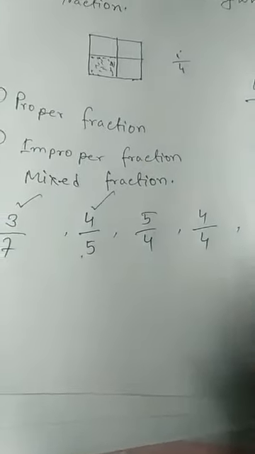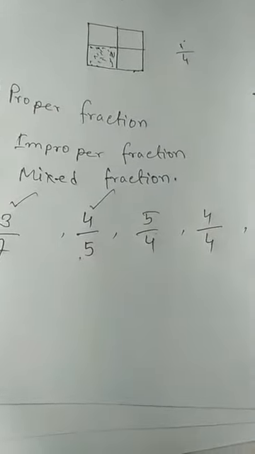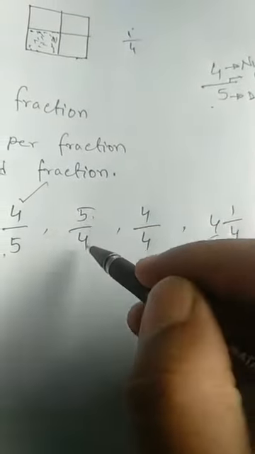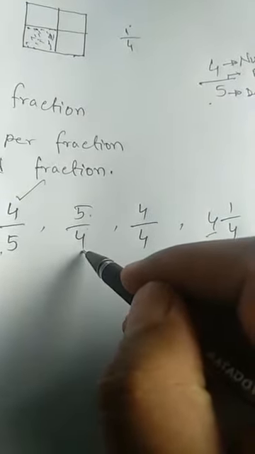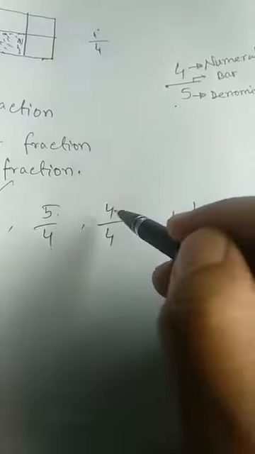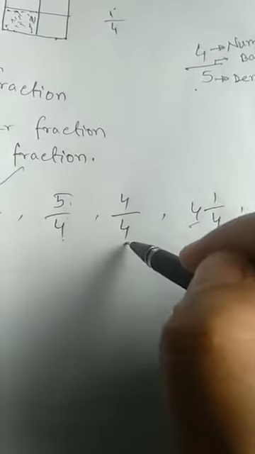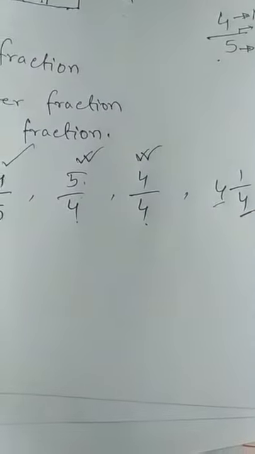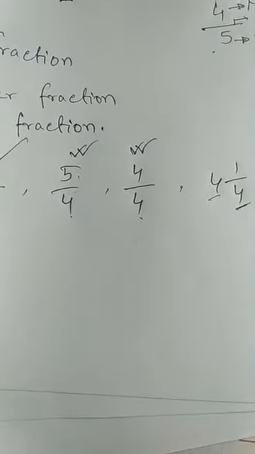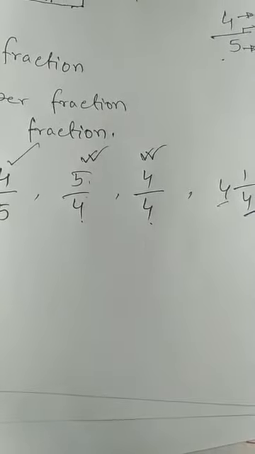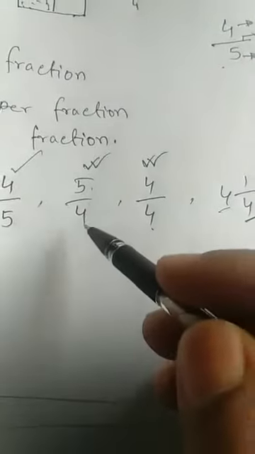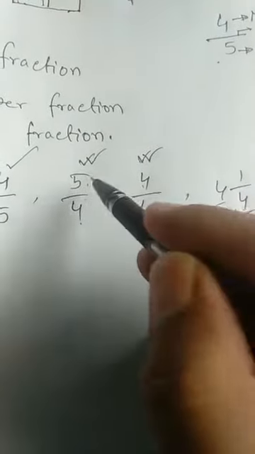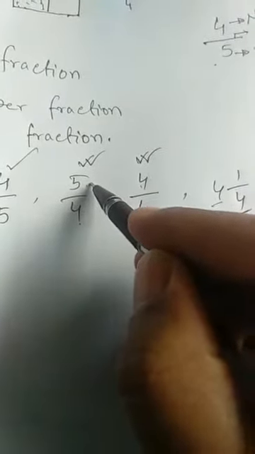Okay, now what is an improper fraction? You see the upper one is larger and the lower one, that means the denominator, is smaller. You also see here both are equal. So these two will be improper fractions. That means an improper fraction is a fraction whose numerator is equal to or larger than the denominator.